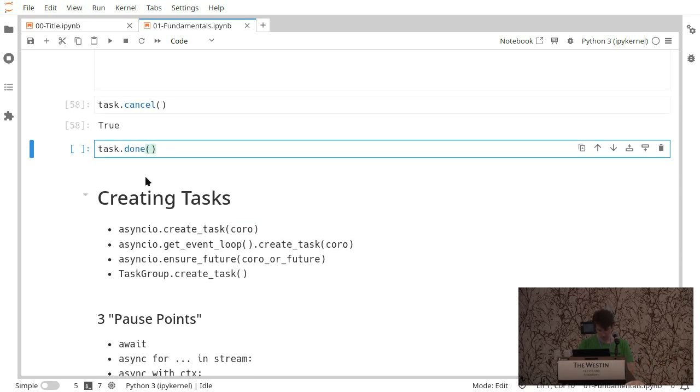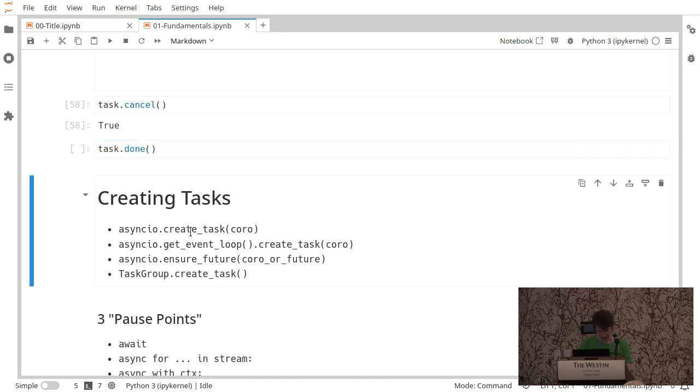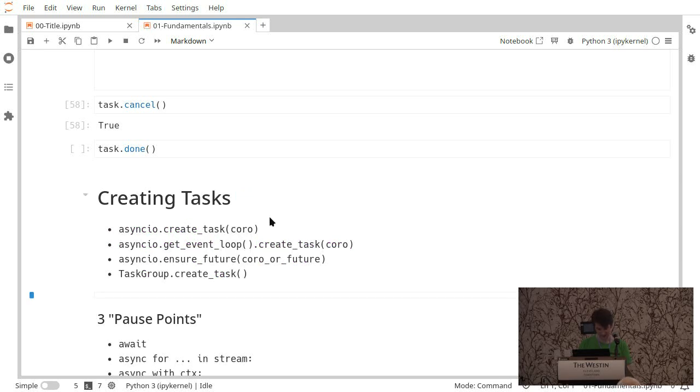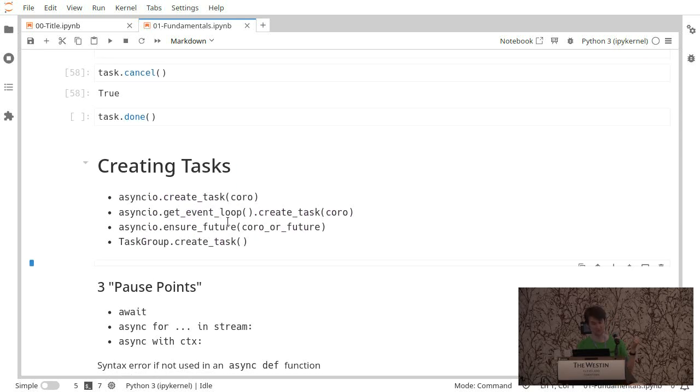Great. So creating tasks. As I said, you have asyncio.create_task immediately. You can also, if you get the event loop, call create_task on your event loop specifically. So if you passed around a particular event loop, you can create it there. You can also use ensure_future, which can take a coroutine or a future. The create_task requires a coroutine.